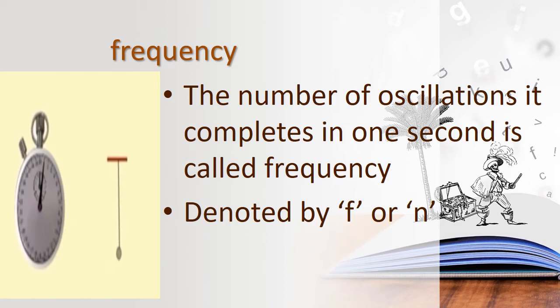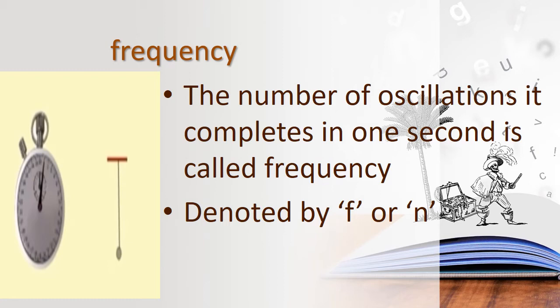The first movement from the mean position to the extreme position, again to the other extreme position, and back to the mean position, that is one cycle, children. You switch on the timer and see the timer, and it is moving 1, 2, 3. Likewise, we are calculating the number of times it moves in 1 second.